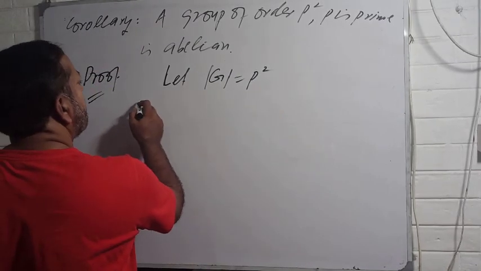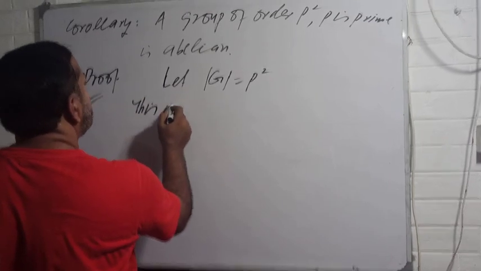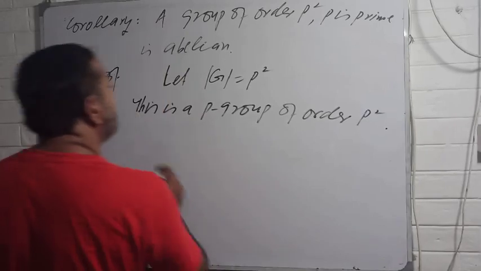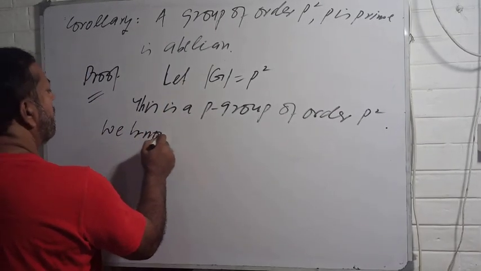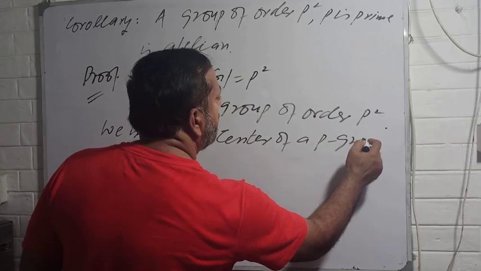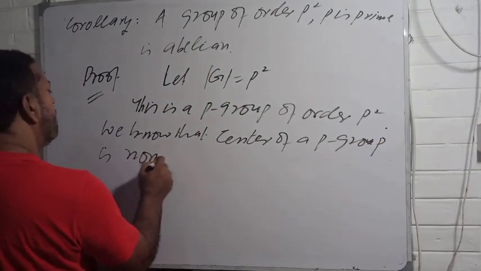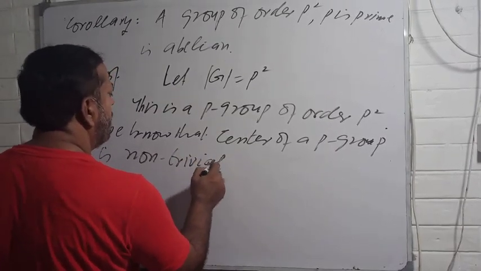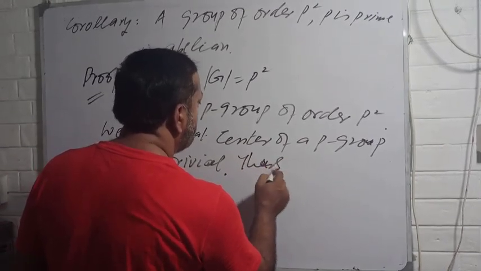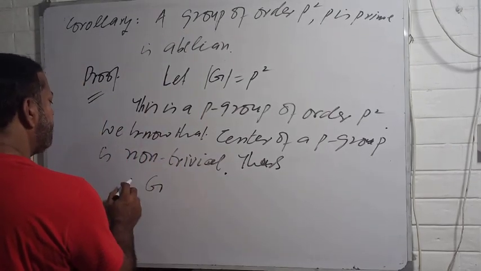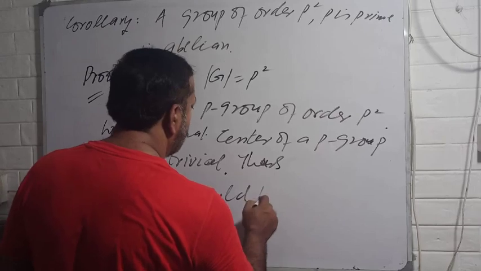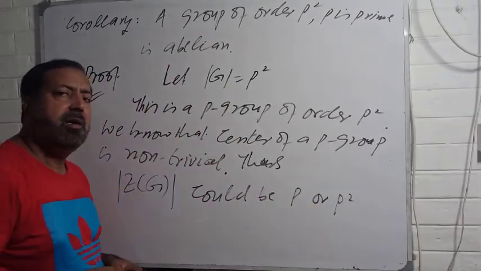So this is a p group of order p square. We know that the center of a p group is non-trivial, thus the order of the center of G could be p or p square.